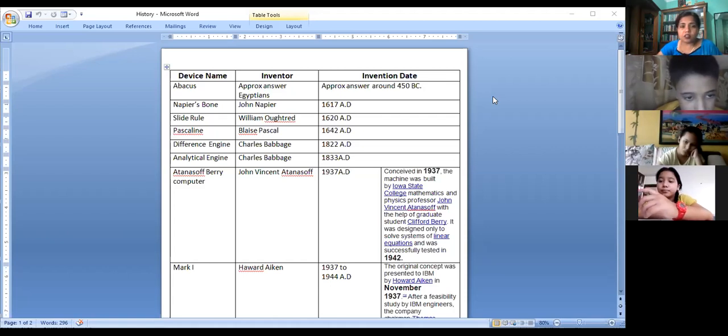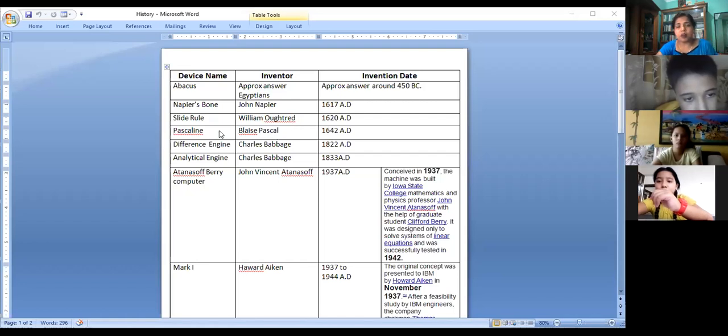Second device is Napier's bone. Napier's bone was invented by John Napier in 1617 AD. Then third device is slide rule. Slide rule was invented by William Oughtred in 1620 AD.